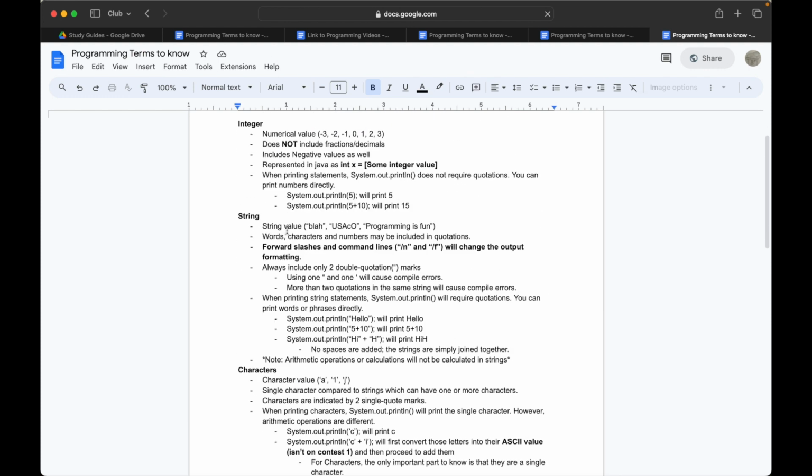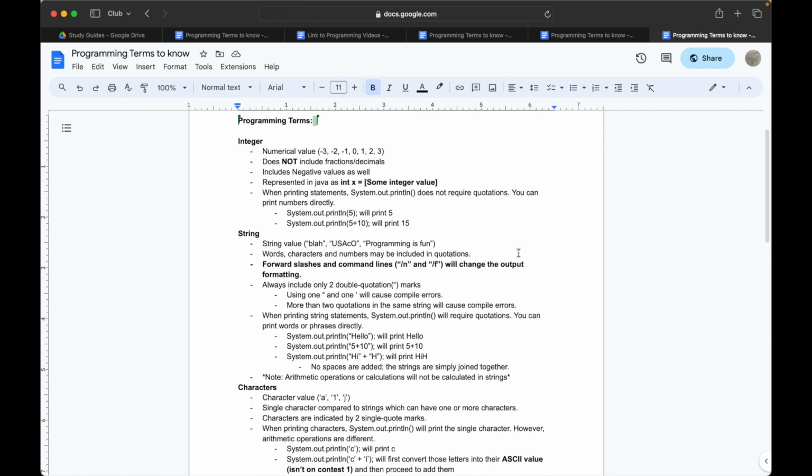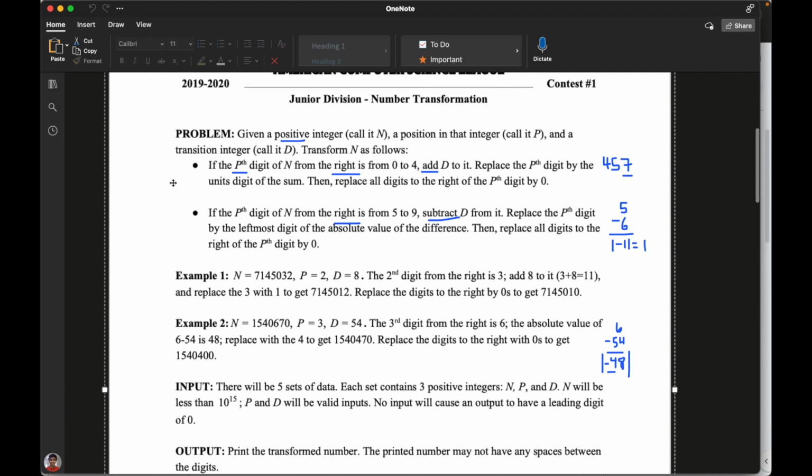Actually, before watching Raghav's video, I recommend that you read through this because it has the most fundamental topics that you need to know to understand what all of these mean in the context of programming. So make sure to check those two resources before watching this video. With all that being said, let's go ahead and get started.